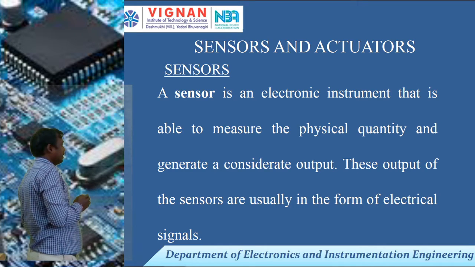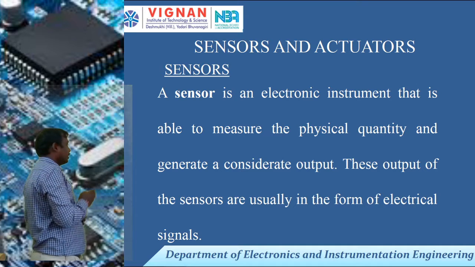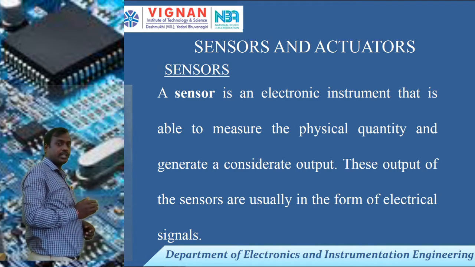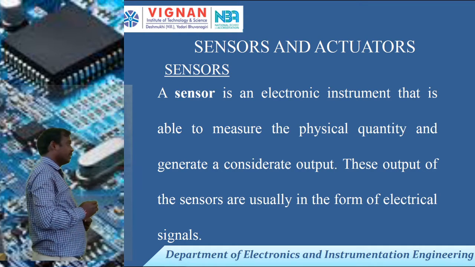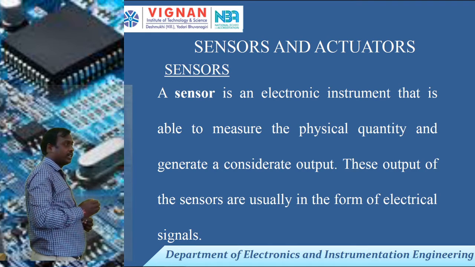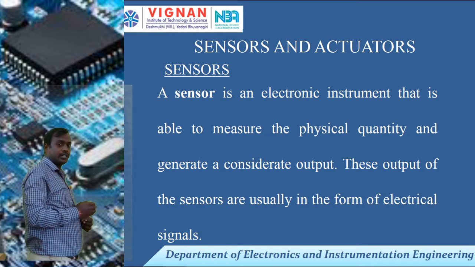Today I will explain the topics. The topics are sensors and actuators. So you know the sensors. Sensors measure a physical quantity and convert it into an electrical signal. Whenever you are taking the actuators, an actuator receives the electrical signal and converts it into a form of physical action. That means motion, and so on.